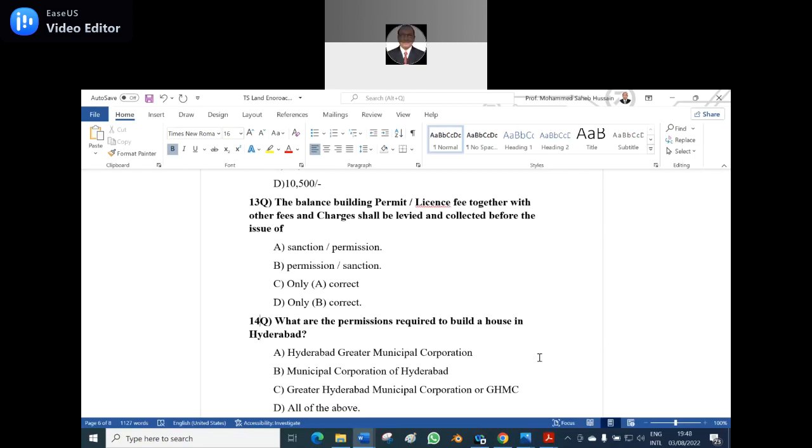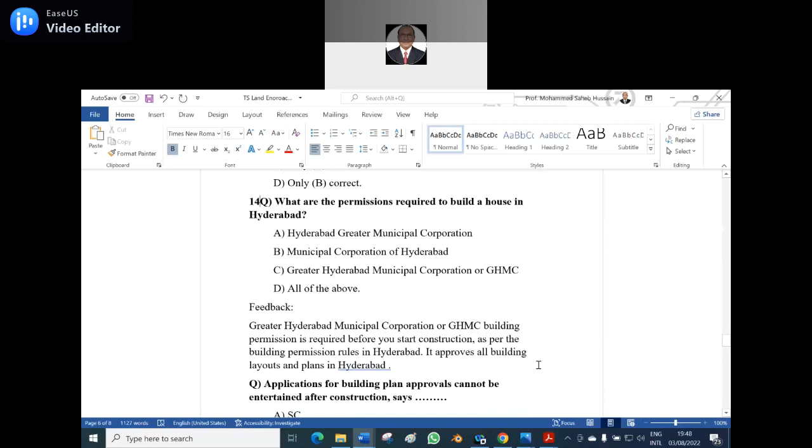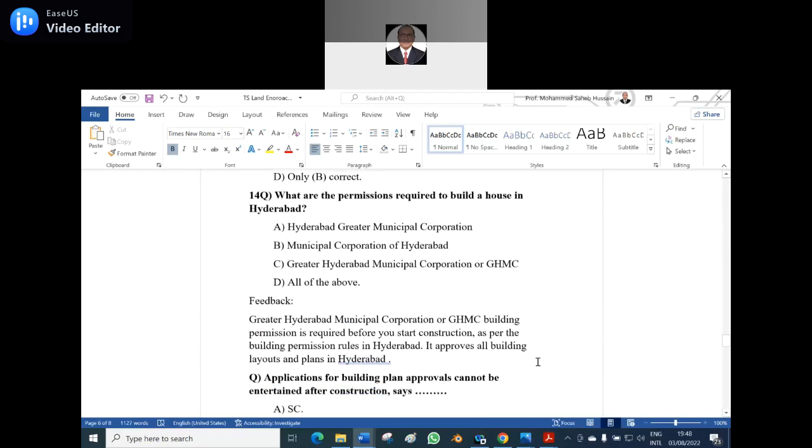What is GHMC in abbreviations? GHMC, what type of abbreviation? Initialism. Yes. Greater Hyderabad Municipal Corporation, GHMC. Building permission is required before you start a construction. As per the building permission rules in Hyderabad, it approves all building layouts and plans. That is the 14th question.